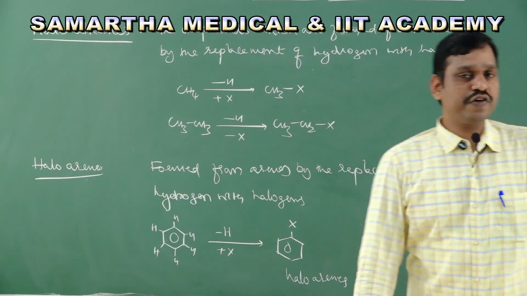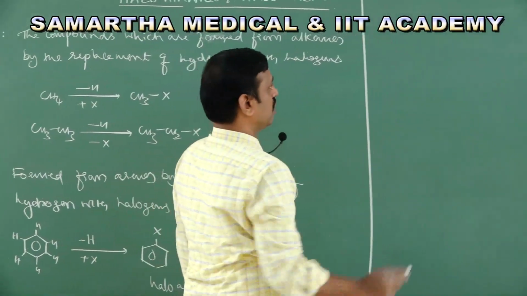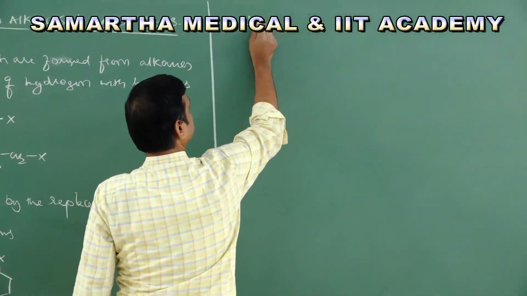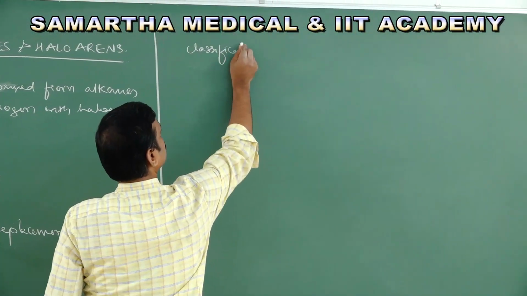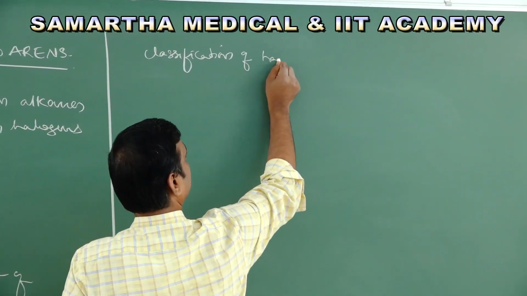Next we have classification of haloalkanes. Students, there are two classifications.